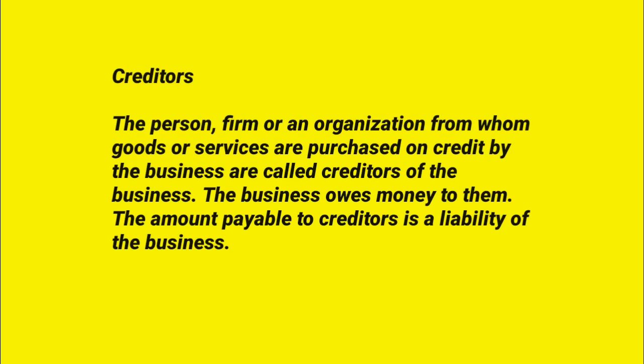Now we can check another accounting term that is just opposite to debtor, that is creditor. A creditor means a person, a firm or an organization, like a debtor, from whom we bought goods or services on a credit basis. He is known as a creditor. In accounting, a creditor is treated as a liability of our business because we need to pay him money in the future. So creditor is also an accounting term we need to record in our book of records.